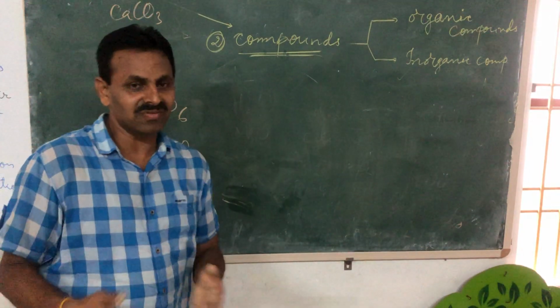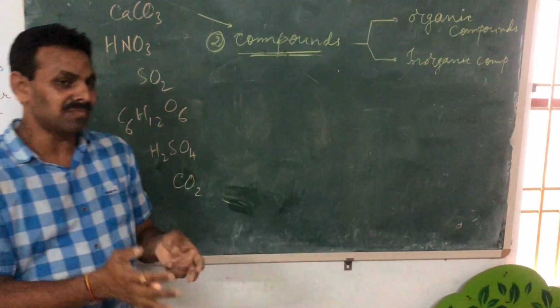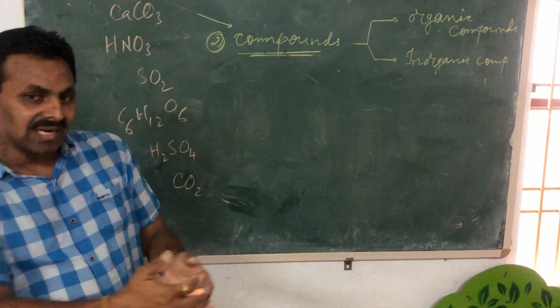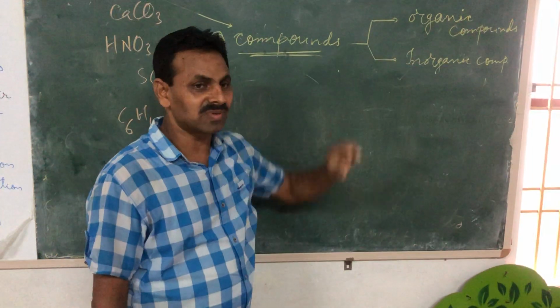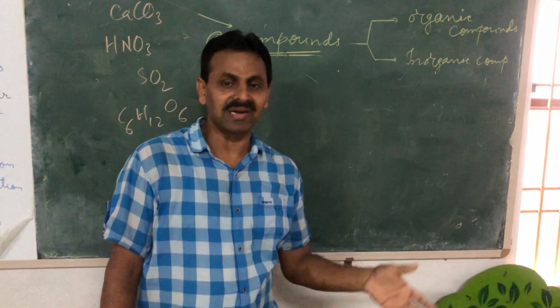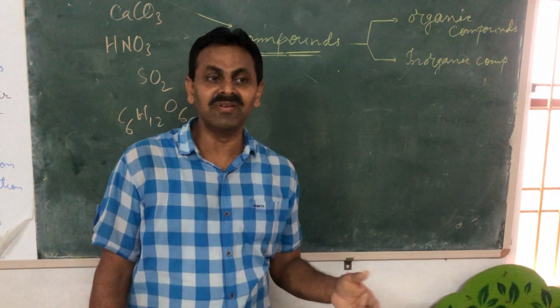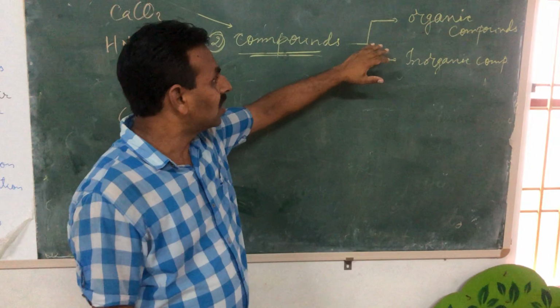Dead or live, whatever it may be. From whatever the sources that we get from animal or plant resources, they used to believe that they are organic compounds. Organic refers to living matter.